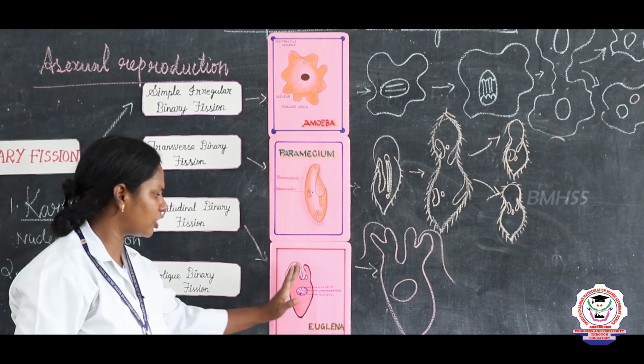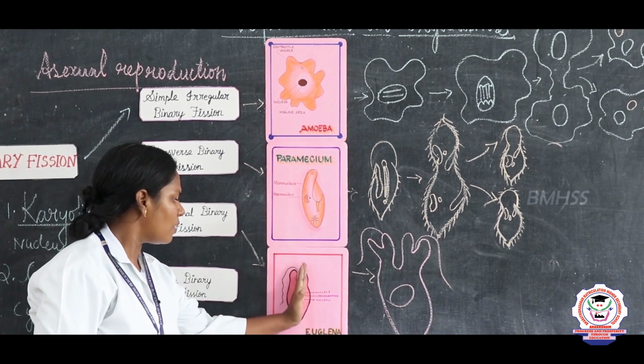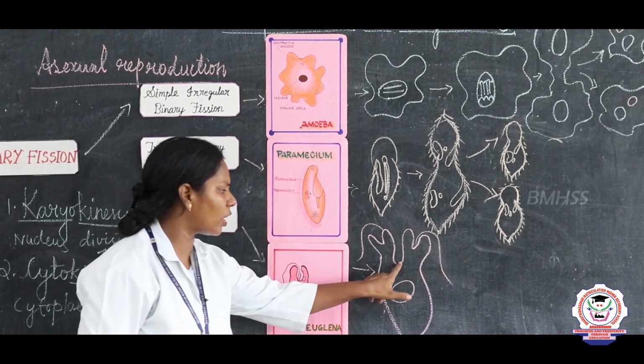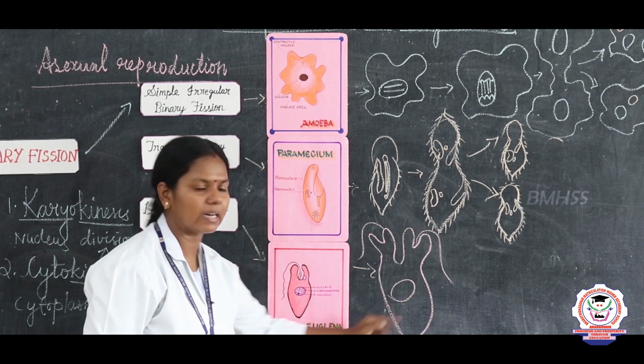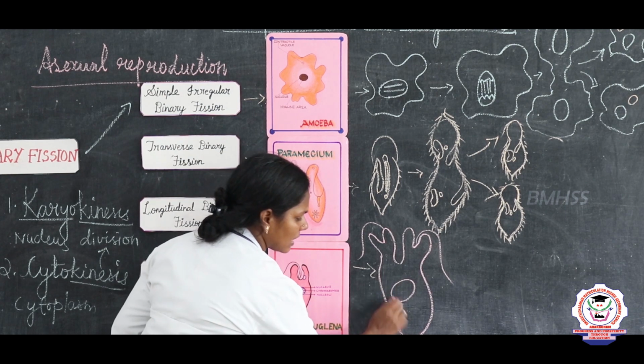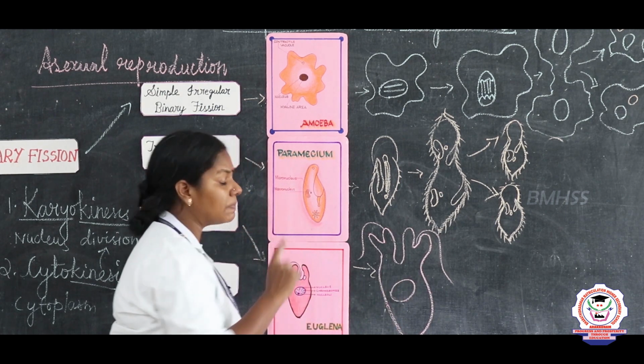See the dorsal side, there will be one ventral line forming here, a groove which separates the two Euglena.